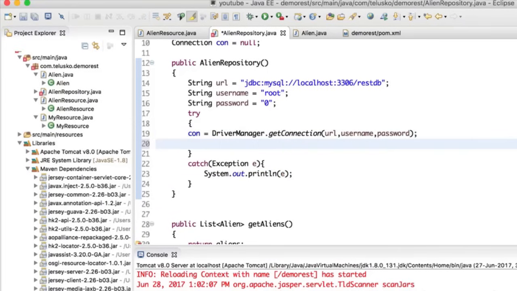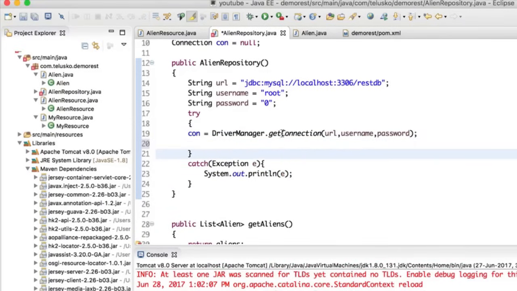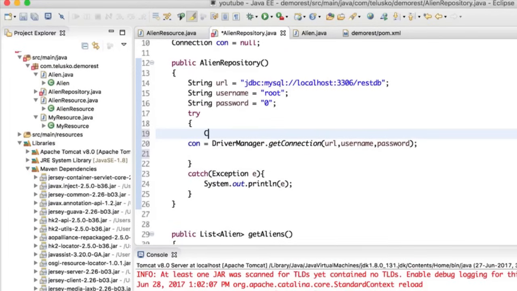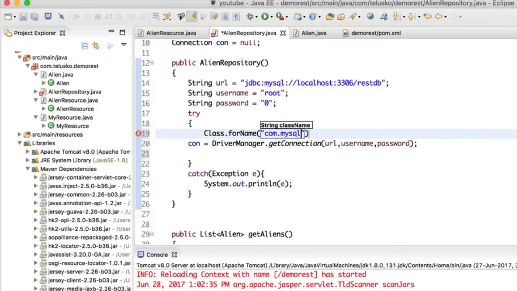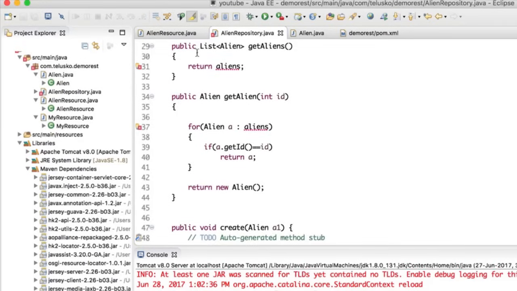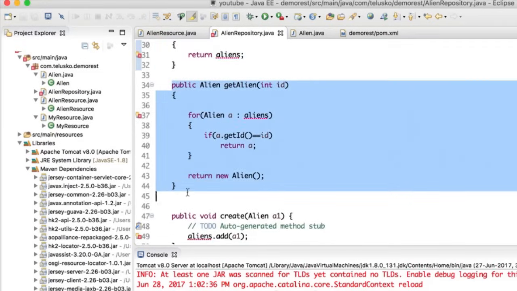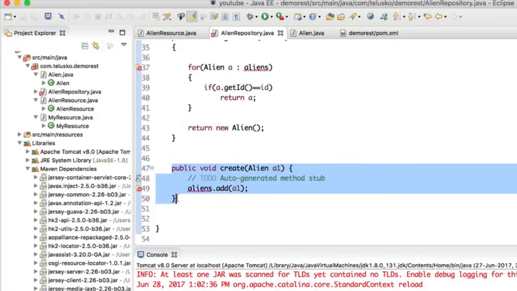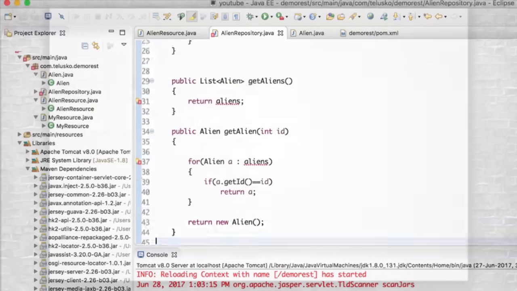Okay, so once we got this connection object, we have to also say Class.forName if you want to load your driver. So I will say Class.forName, and you have to mention the driver name, which is com.mysql.jdbc.Driver. As I've already mentioned, I'm assuming that you know JDBC beforehand. If you still don't know, just go back to YouTube and search for Telusko JDBC, and watch that video. Okay, once we got these two steps, now we have to replace this, which is your list, your get alien, with a Java query, right? You have to fire this query to get these elements, but we'll be doing that in the next video.